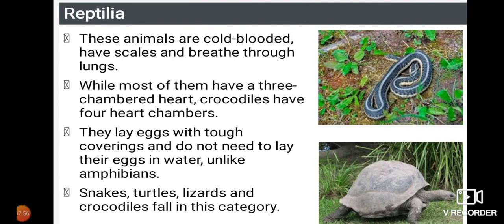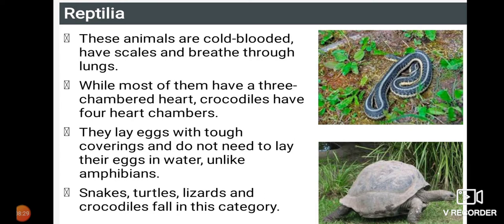And the next thing we have to go for is the Reptilia. These animals are also cold blooded, they have scales and breathe through lungs, while most of them have a three chambered heart. So all the reptiles have a three chambered heart, but they are telling crocodiles have a four chambered heart. But exactly, the crocodile does not possess a fully four chambered heart, but hereby an incompletely or partially divided four chambered heart can we find.